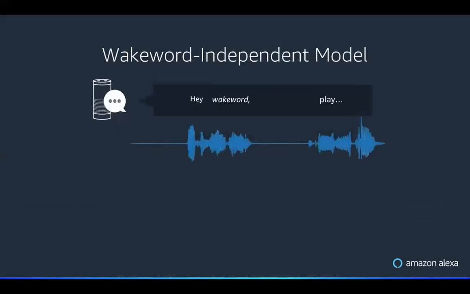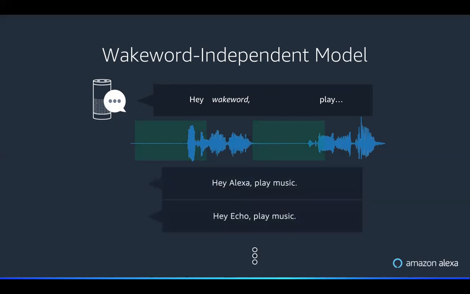In this problem, what we'd really like is for any utterance, such as "Hey, some arbitrary wake word, play music," to detect whether the user intended to wake the device or not. To do this, we make an assumption that the audio around the wake word is independent of the wake word itself. For example, if someone asked Alexa to play music, or Echo to play music, or Amazon to play music, the commands around the wake word itself should be similar.